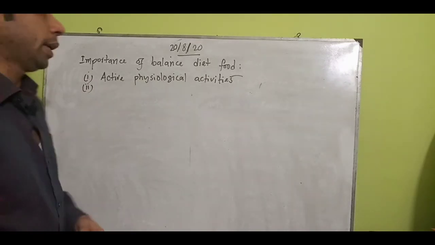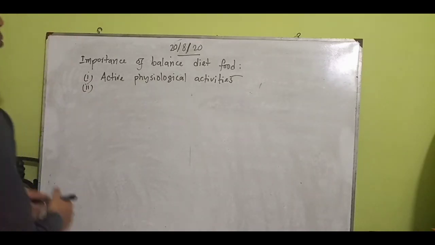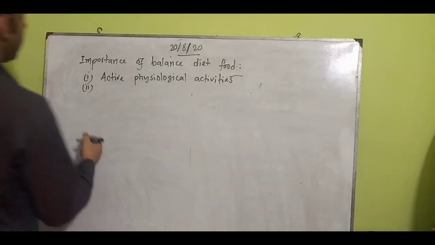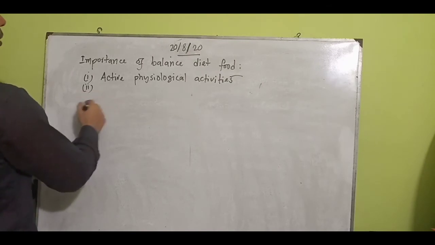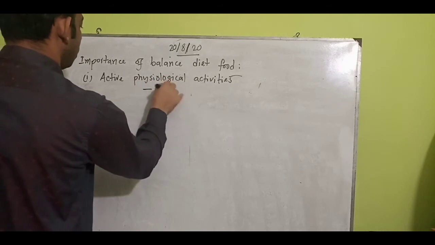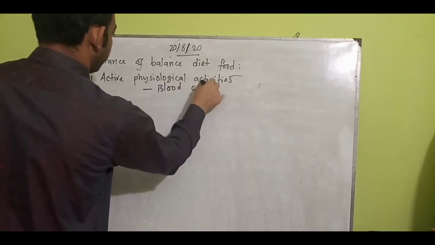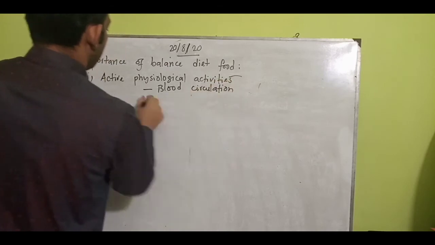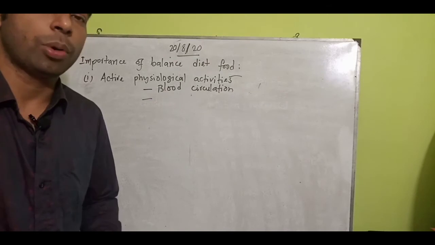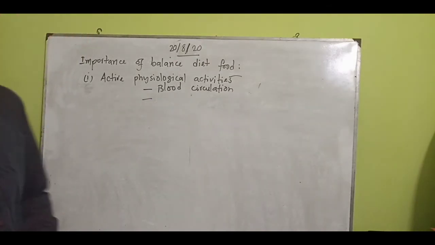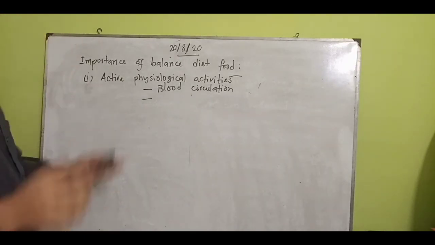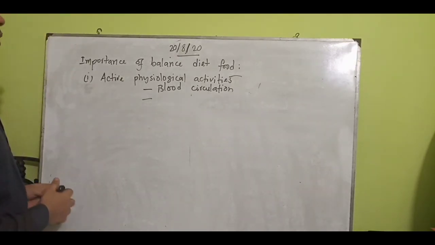Active physiological activities are very important, so we can go through understanding them. Blood circulation is one of the very important physiological activities. It is done by balanced diet food. It is very important if we want to understand that.